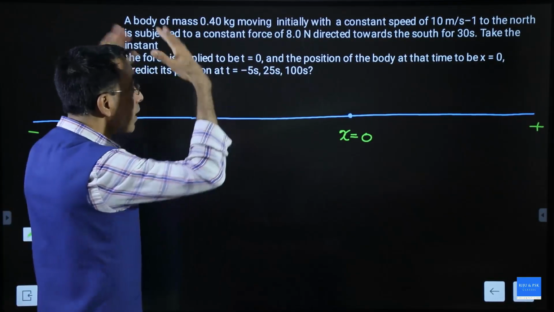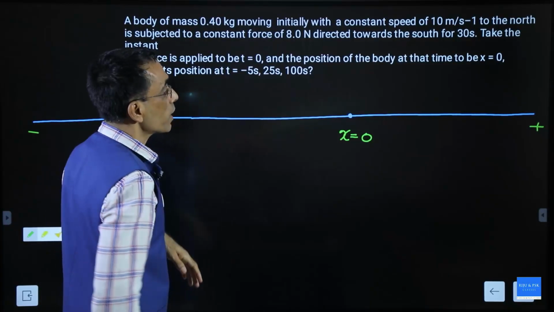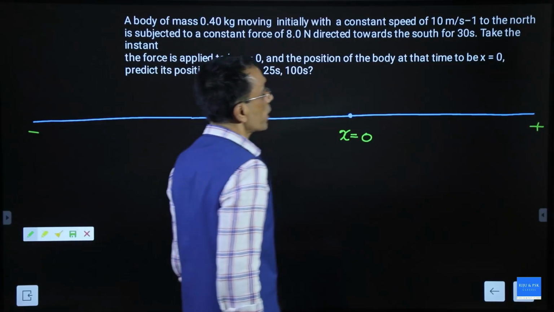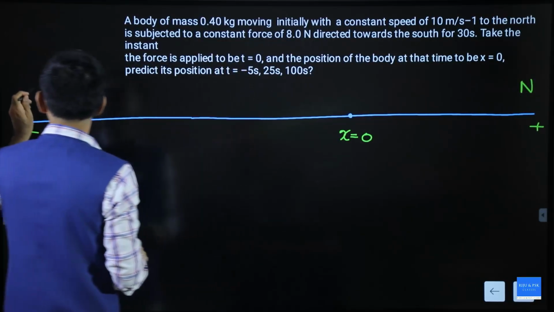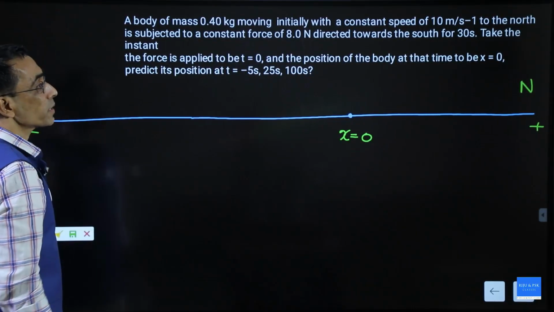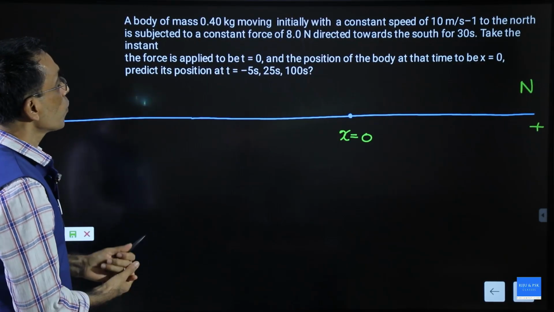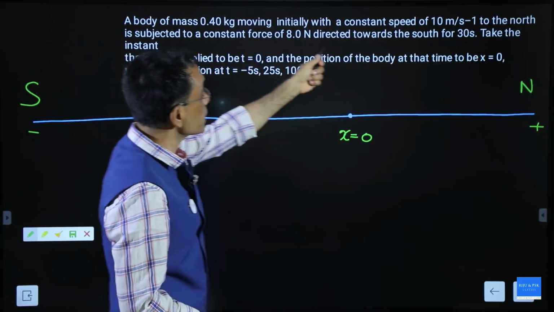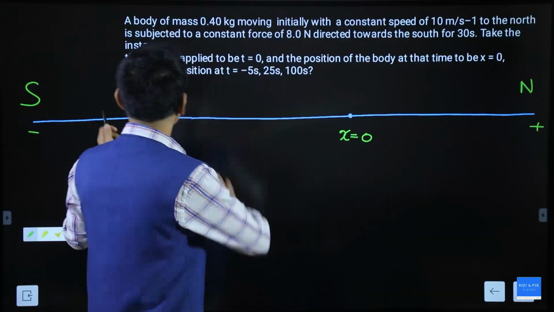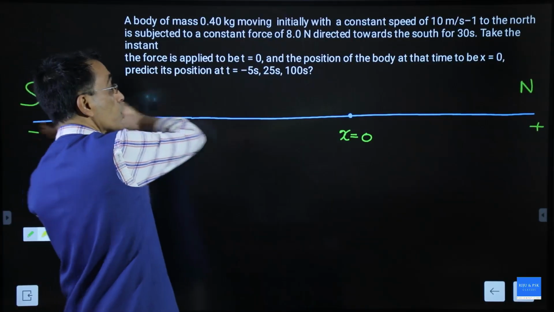And the body was coming, let me say north and south. Let me say this is the north side and this is the south side. Now, what was the body doing? The body was coming with a constant speed of 10 meter per second to the north. It was coming from south to north like this.